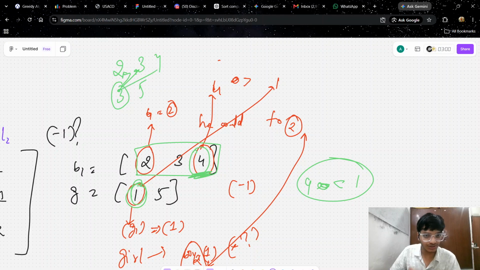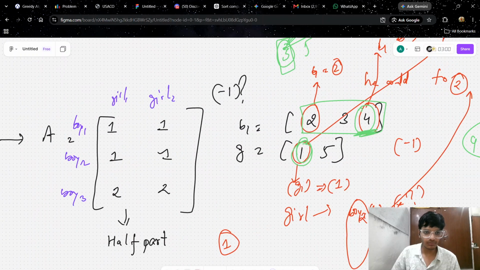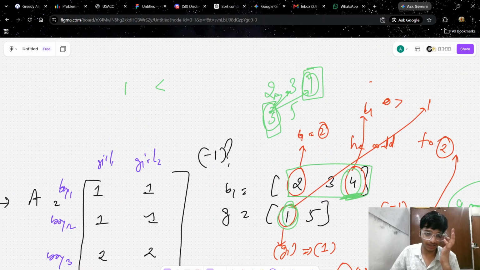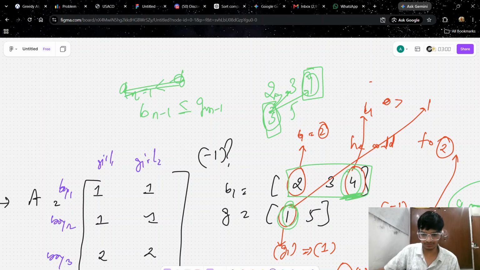But what about this situation? We need to just check the maximum of array B, the last element of array B, and the first element of array G. It should be lesser: B of n minus 1 should be lesser than or equal to G of m minus 1. We need to just check this thing.